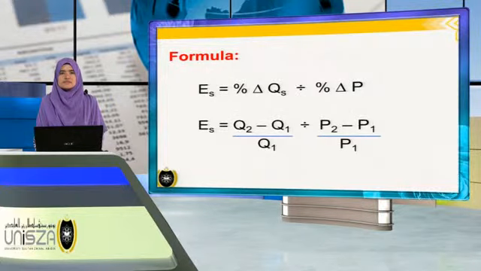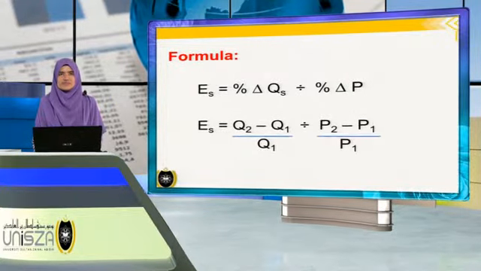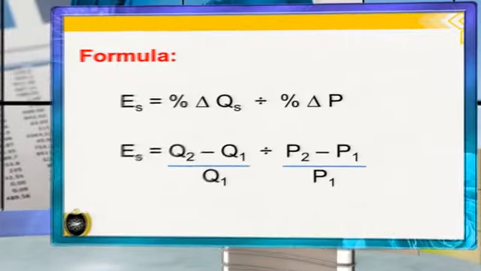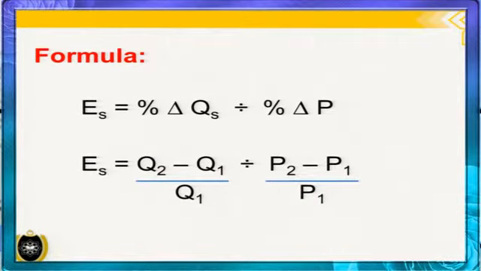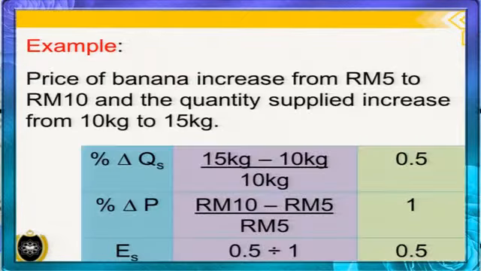We get the price elasticity of supply by dividing the percentage change in quantity supplied by the percentage change in price. Let's look at an example.